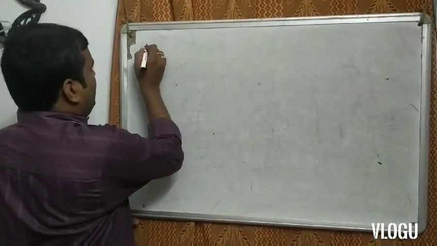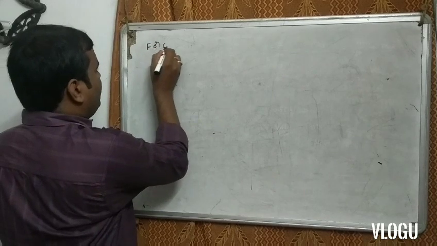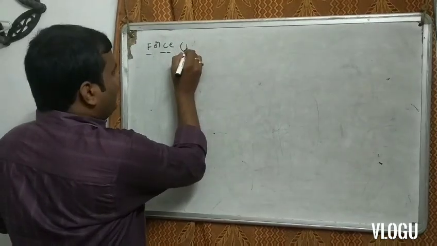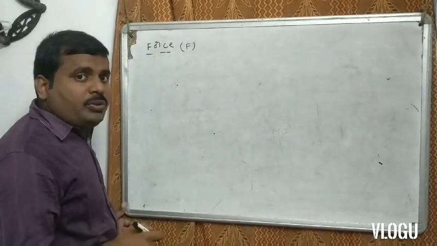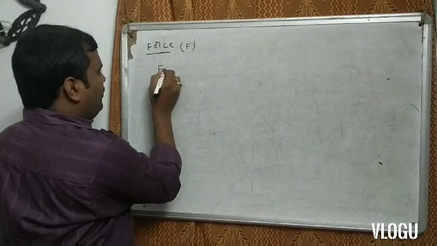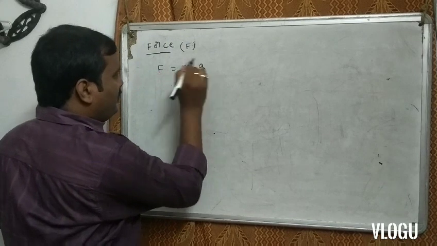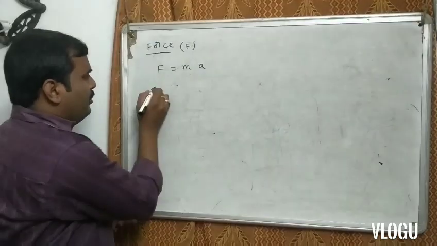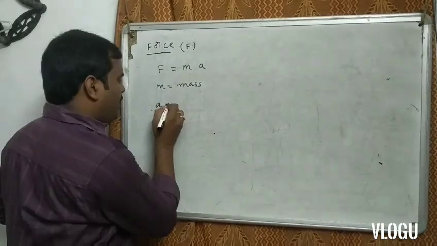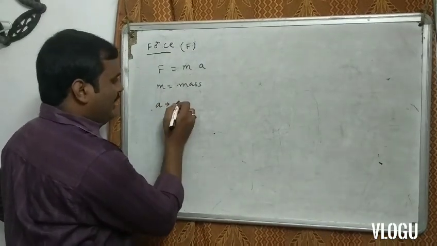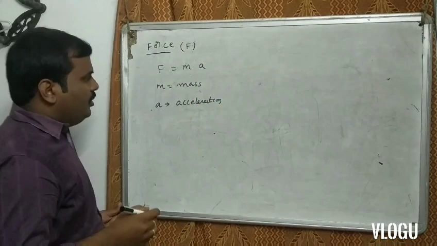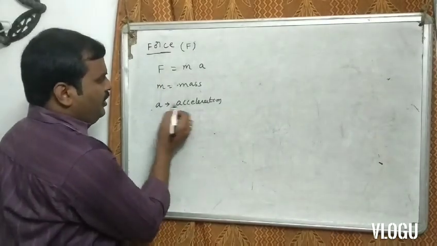First of all, I discuss the definition of force. Force is denoted by F. Force F is equal to ma. M is mass. A means acceleration, as I already discussed in the last class. So M means mass, A means acceleration.